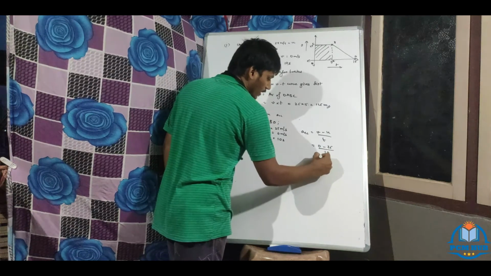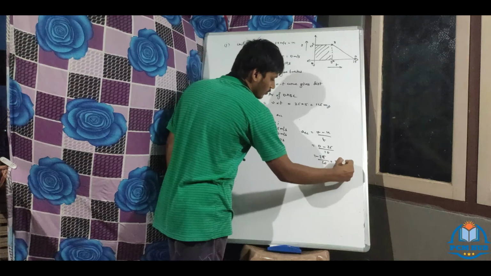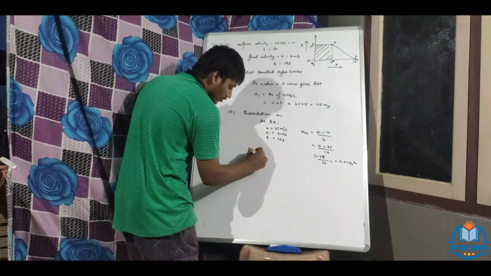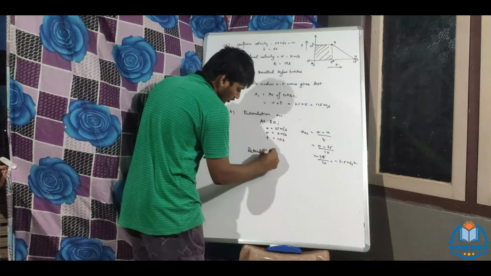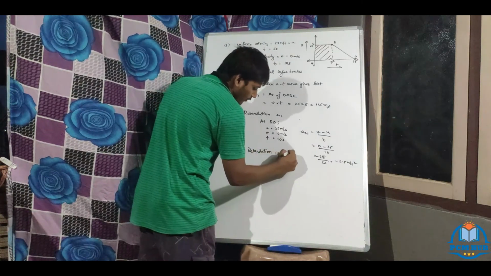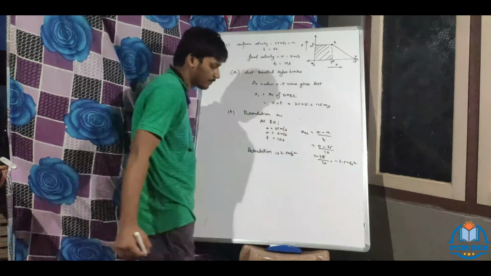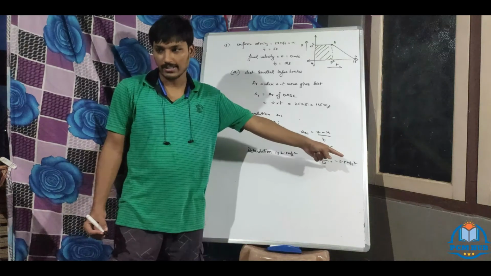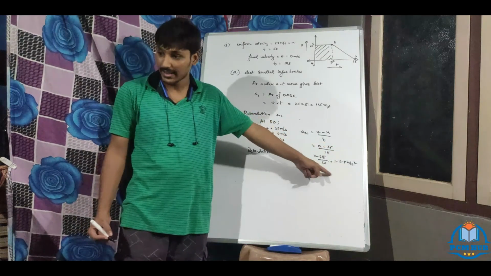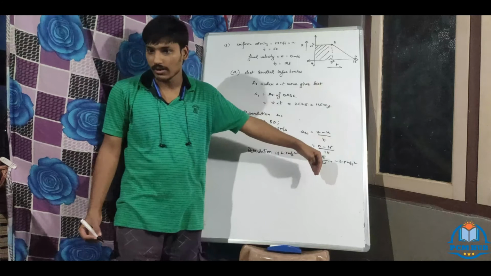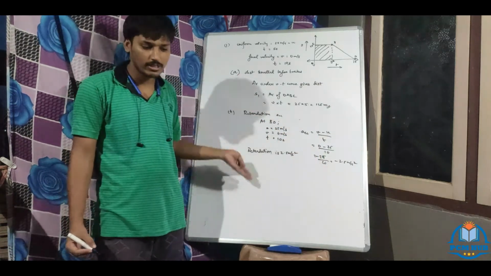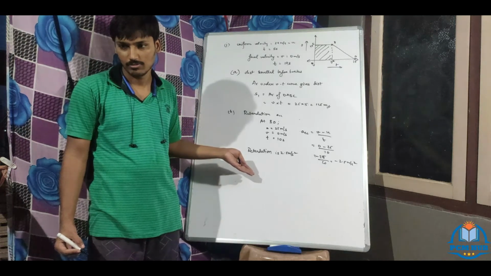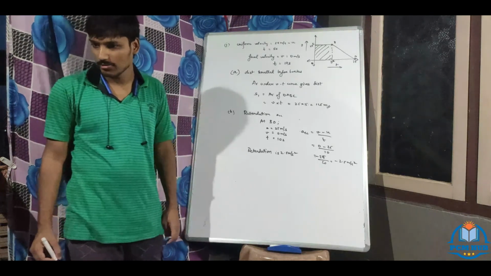0 minus 25 by 10, which is equal to minus 2.5 meter per second square. So the retardation is 2.5 meter per second square. Acceleration is minus 2.5 meter per second square. Acceleration you should always represent negative. Why? Because it is a retardation part. We are asking retardation, so we are giving the magnitude of retardation. Okay. Over. Note down this.